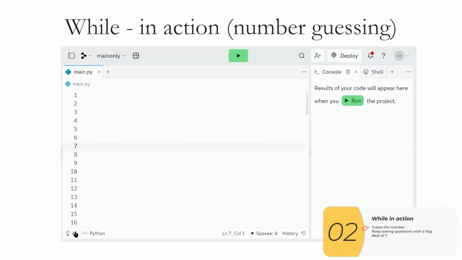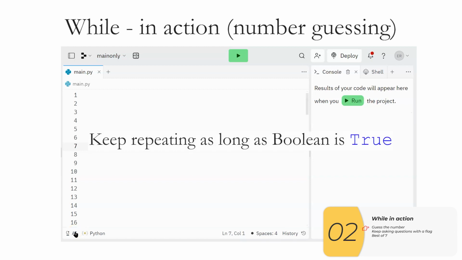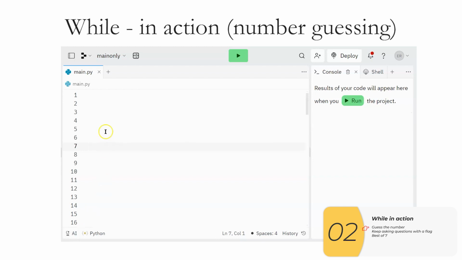All right, so here are some examples of while in action. Remember, with the while, we're going to keep on repeating as long as that Boolean right after the while is true. So the first example I'm going to do is a number guessing game. Say the computer picks a number to be 6. I will initialize my guess to be 0, and here's my while. So as long as guess is not equal to the number, I'm going to keep on repeating. So here's the game part,